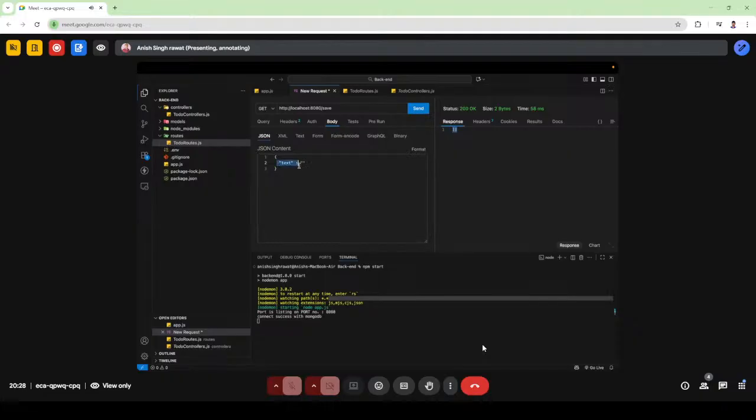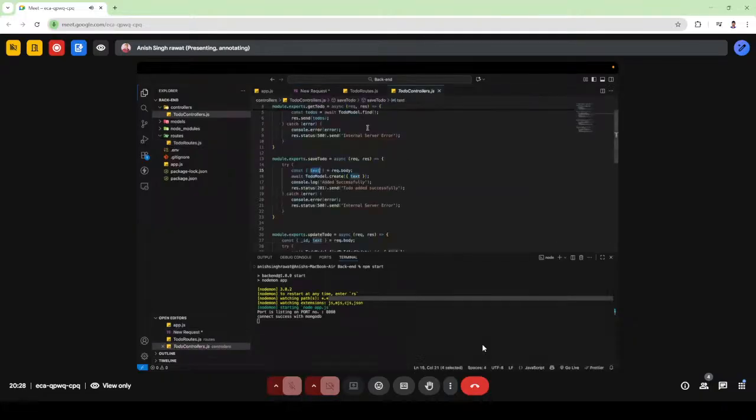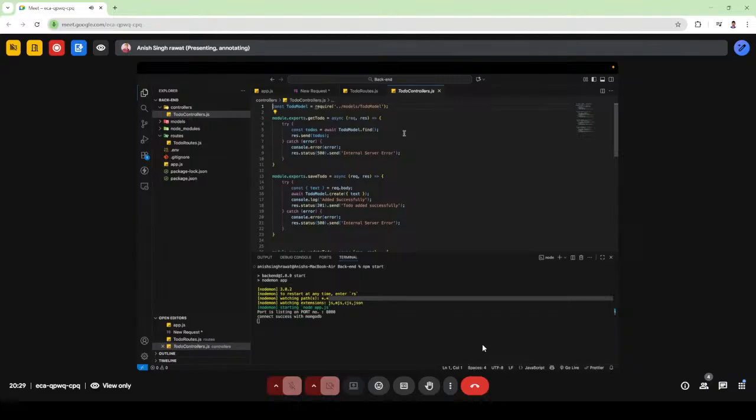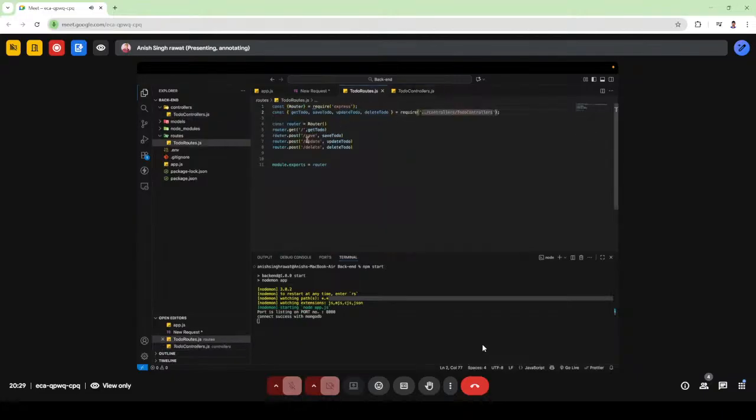Guys, this is my variable name. Why have I written text? Because in the code, saveToDo, which is this, in this path I have imported this file saveToDo, which is in the controller file, to save data in the database.